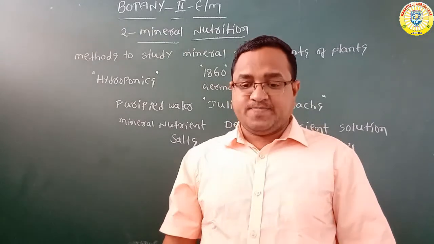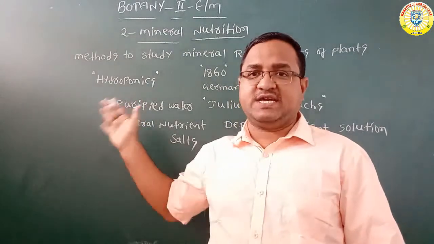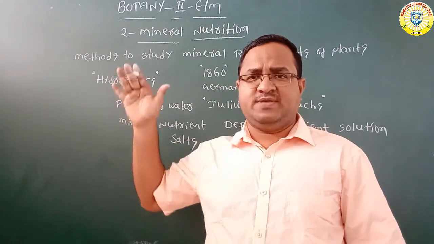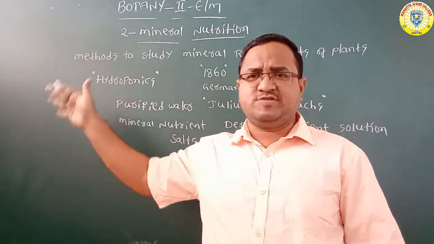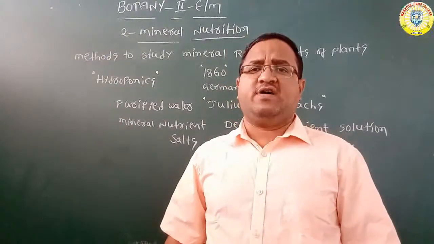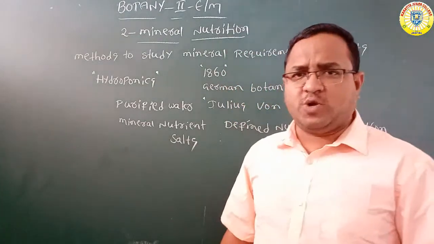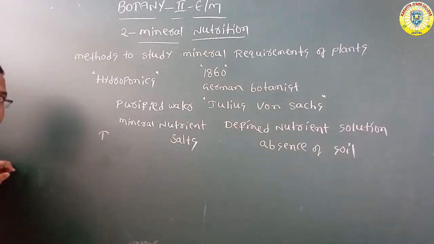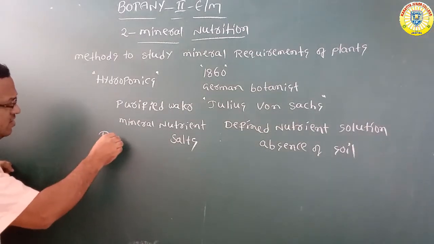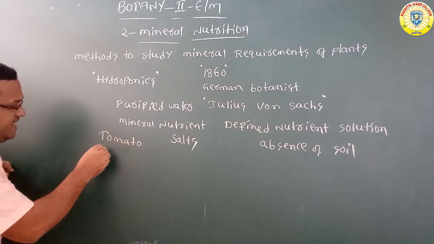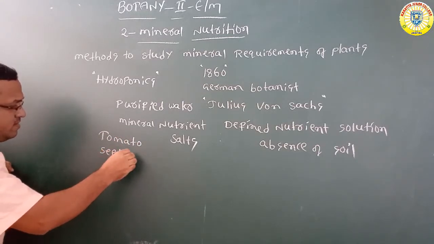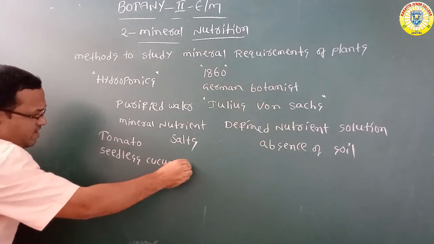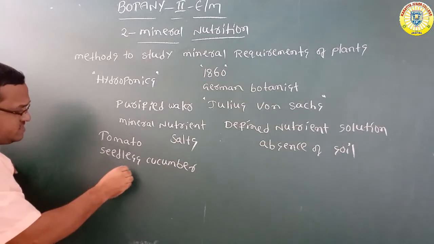Especially this hydroponic technique is very useful for commercial production of vegetable plants, especially tomato, seedless cucumber and lettuce.